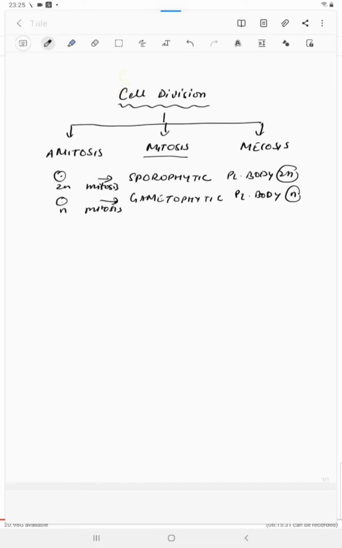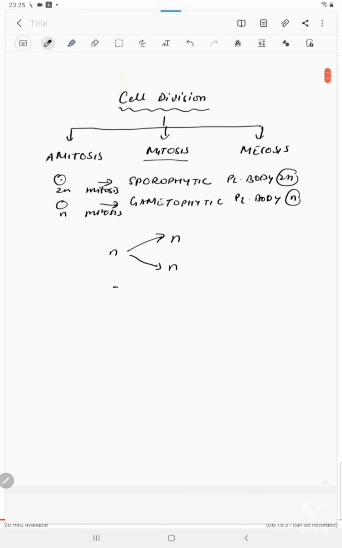In mitosis, the number of chromosomes or the sets of chromosomes remain same as that of the mother cell in the daughter cell. So if it is haploid undergoing mitosis, it will produce two cells having haploid number of chromosome. If it is a diploid cell undergoing mitosis, it will produce two cells which also have diploid number of chromosomes.